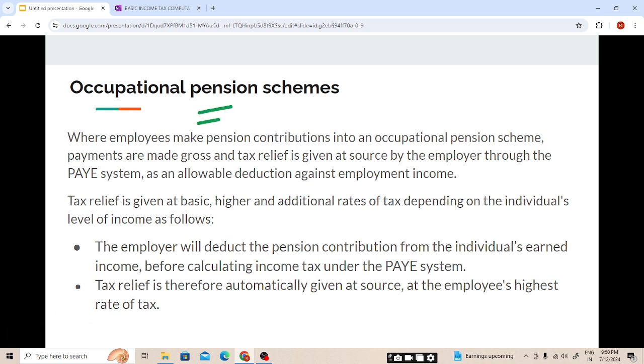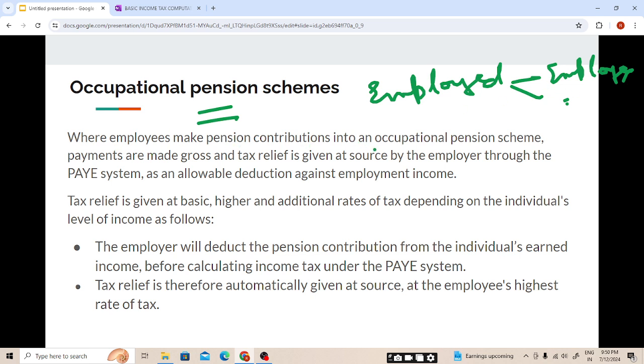Occupational pension scheme will be paid by an employed person. The contribution will be made either by the employee or employer. Where employees make pension contributions into occupational pension schemes, payments are made gross and tax relief is given at source by the employer through the PAYE system as an allowable deduction against employment income. Do remember the format of employment income, students. We had seen less allowable deduction, and under that we had seen contribution into the pension schemes.